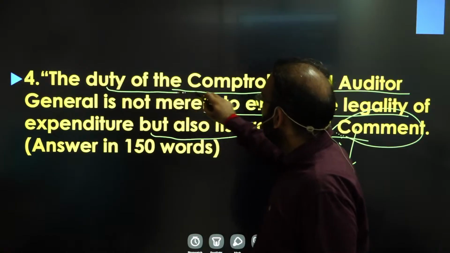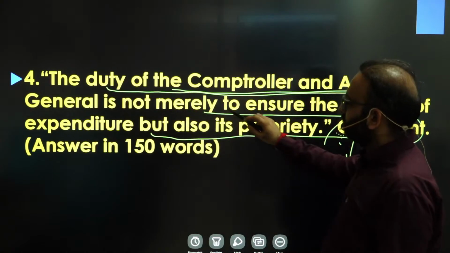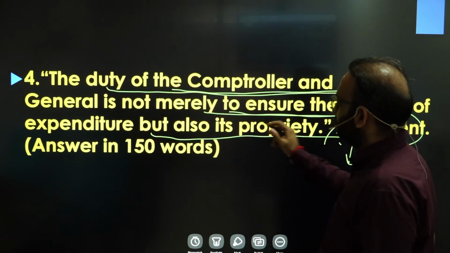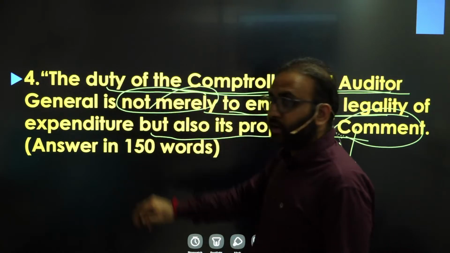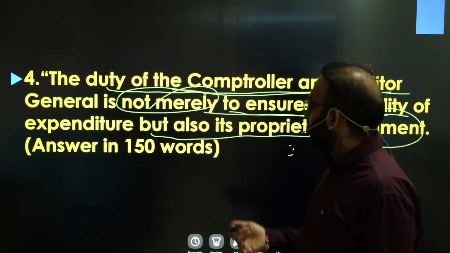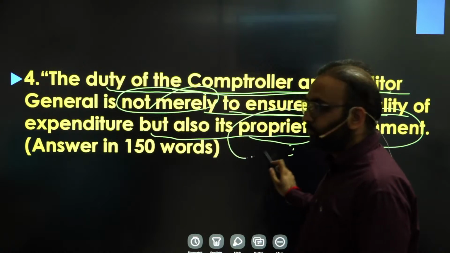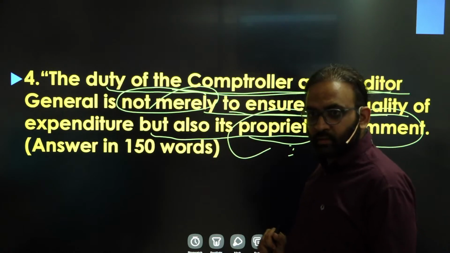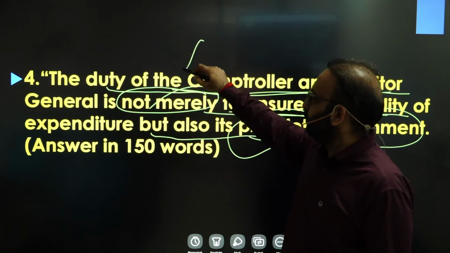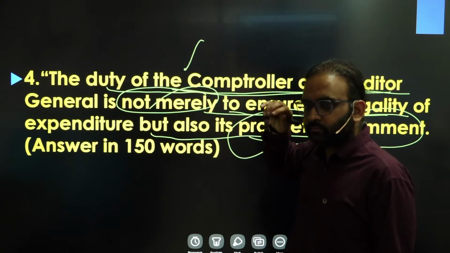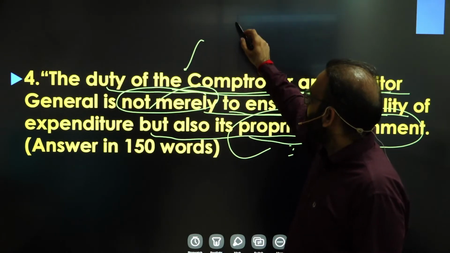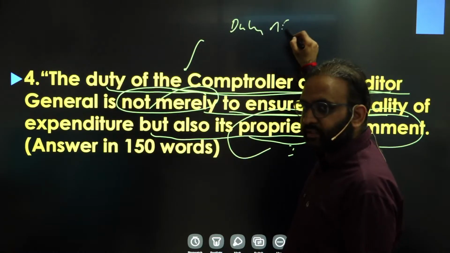The second is the duty of the comptroller and judiciary is not merely to ensure legality. This word is quite important. Not merely, right? But also its propriety, right? So the question is about the duty of CAG, right? So you have to write about the duty of CAG.